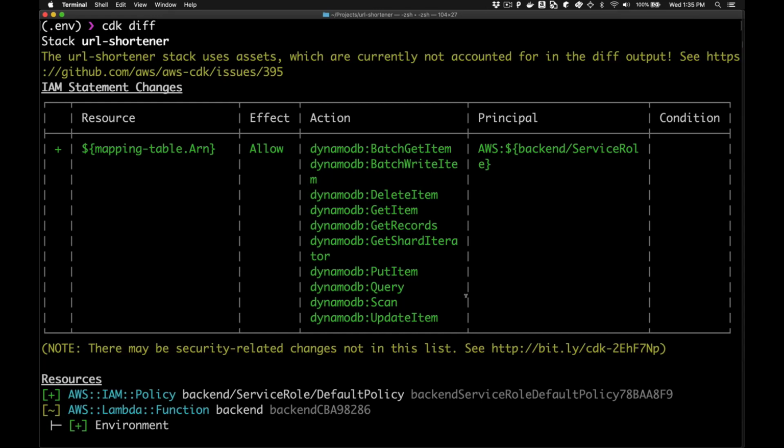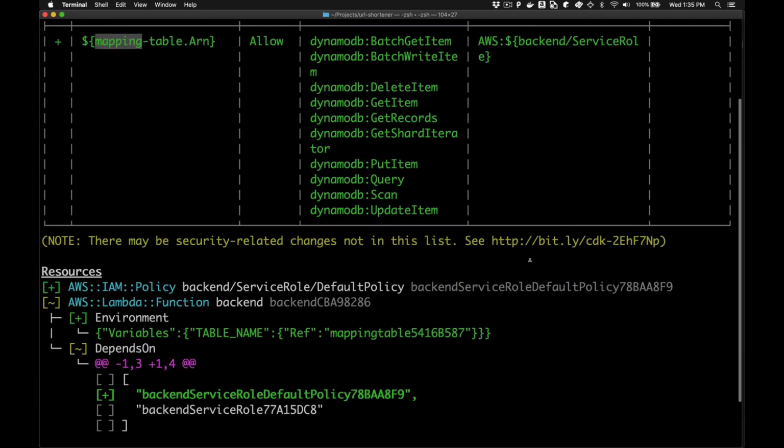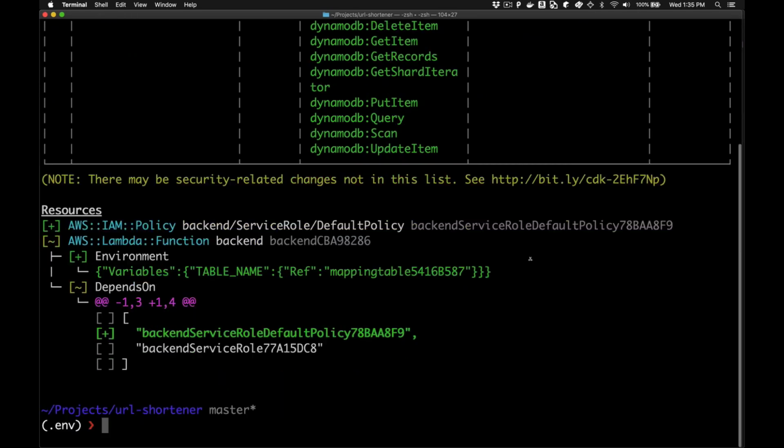So in this case, we see that there are two sections in this diff view. This first part is going to highlight any security changes. And we see exactly what we talked about when we added that one line of code to grant our function permission to write to our DynamoDB table. We see that this is locked down to this specific mapping table. No other tables are affected by this. The actions are locked down to all of the read and write data actions available for DynamoDB. And it's granted to our backend Lambda function service role. So that all checks out. That's exactly what we expected to see.